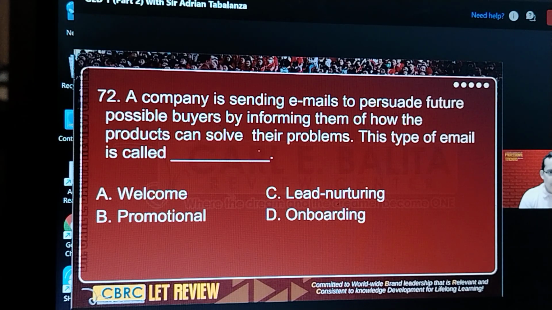72 says here, persuading future possible buyers. So look at the recipients. They're not yet full-fledged buyers. They're still being convinced by a company. So it takes a while for them to buy or to subscribe. What do we call that email? It's called lead nurturing email.